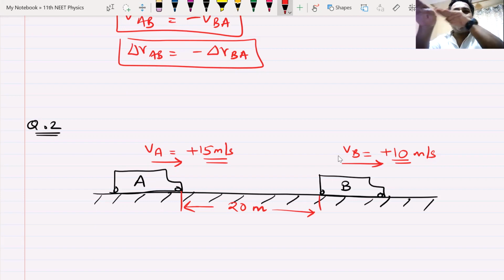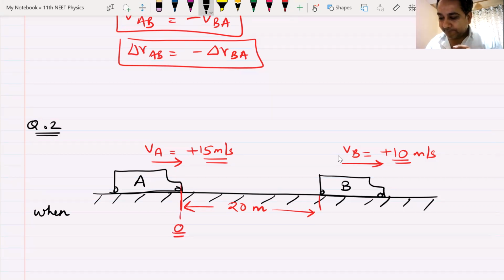So bus A is not going to bang, but it is going to overtake, because it is moving faster. The question is, when and where? If I take this point as the origin, when and where does bus A overtake bus B?